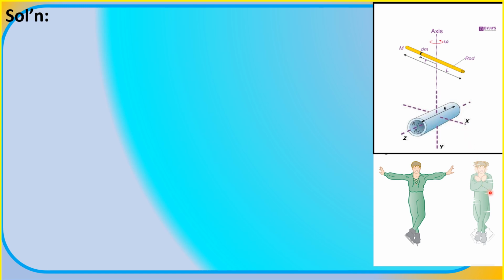Based on this, we will determine the moment of inertia of the figure skater initially, when his hands and arms are still outstretched. The formula for the moment of inertia of a slender rod is 1/12 multiplied by the mass and the square of the length.